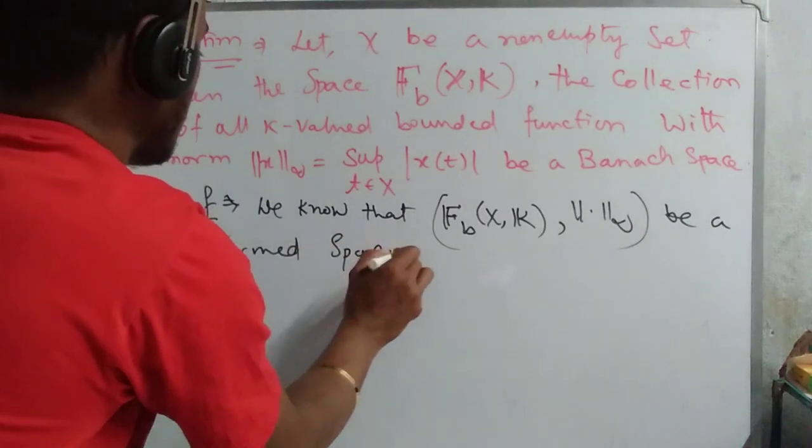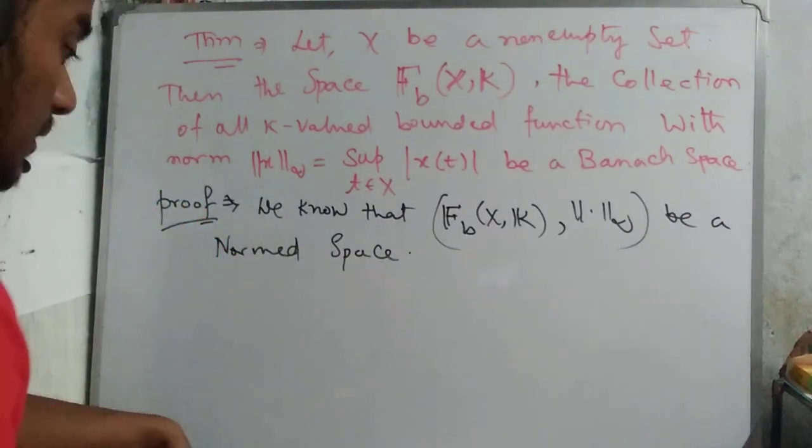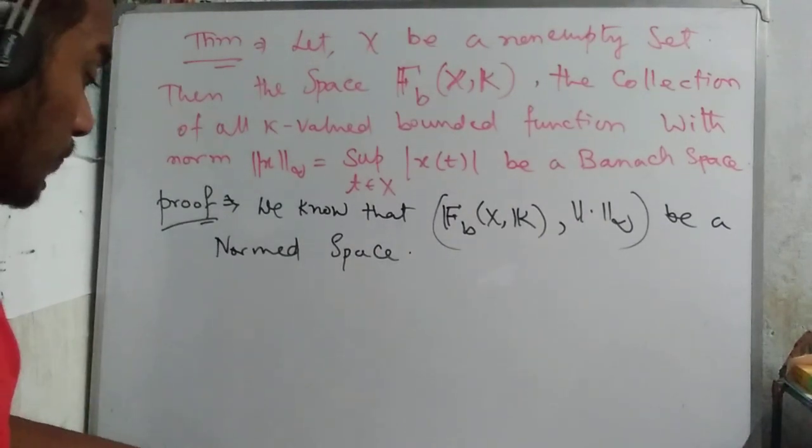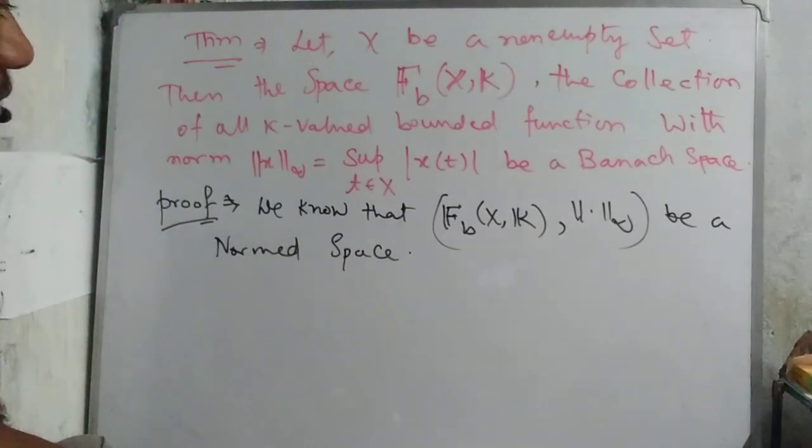Obviously, if we want to prove this, we can, but we did it in the previous class, so today we just write this.